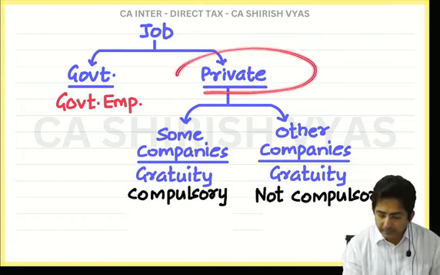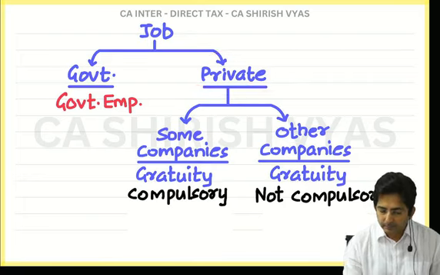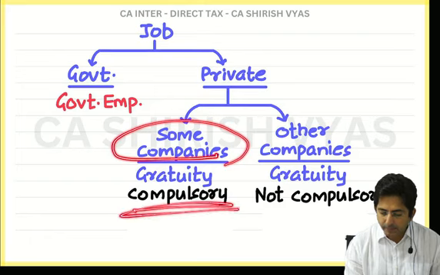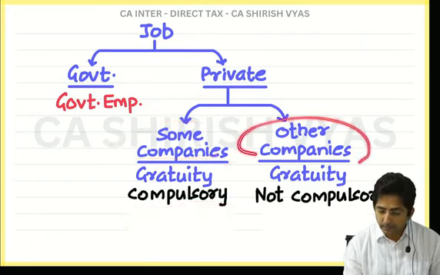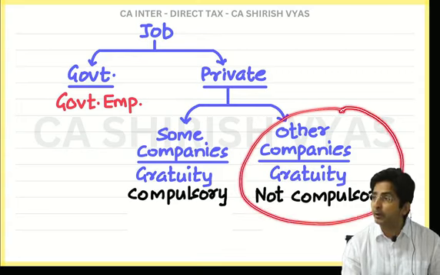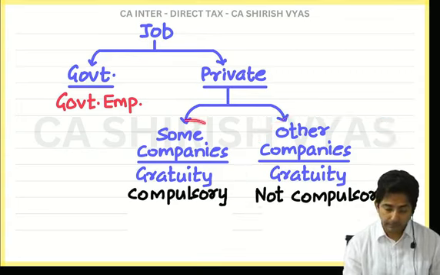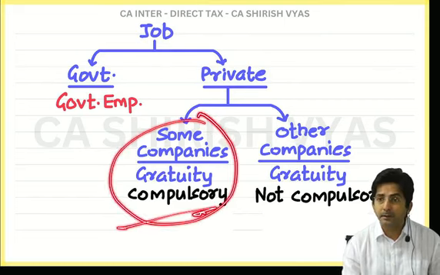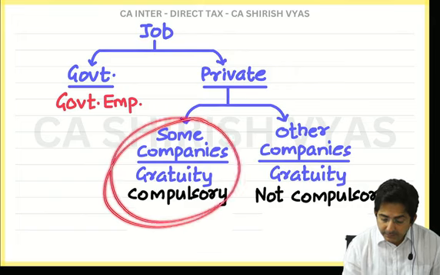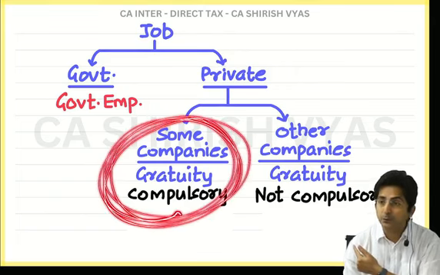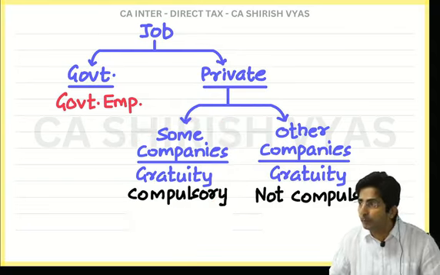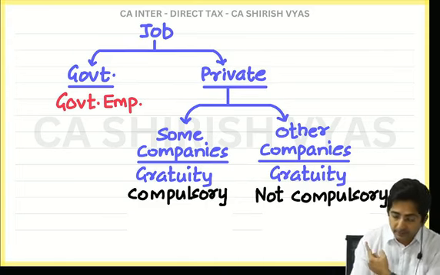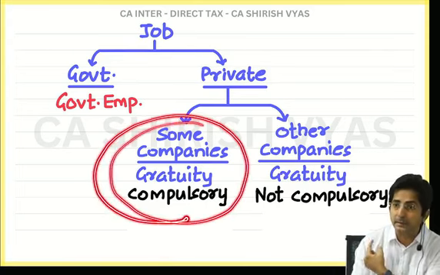So see, in the private sector, can you see the classification? There are some companies where gratuity payment is compulsory, but there are some other companies where gratuity payment is not compulsory. That means in these companies the law of payment of gratuity act doesn't apply. But these are some companies where the law is applicable. Then if you work in these companies, tell me, you are called a POGA employee. See, I wanted to explain this only. What is a POGA employee? An employee who is working in these companies where gratuity payment is compulsory.